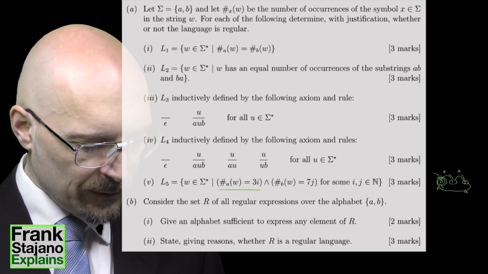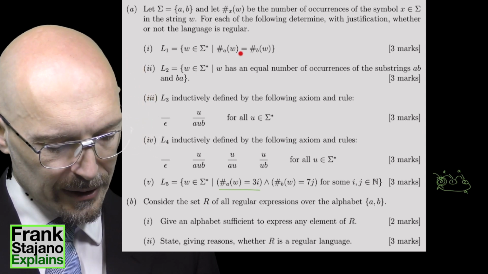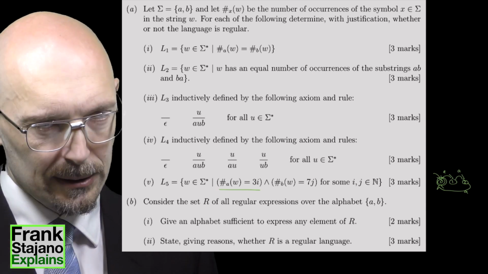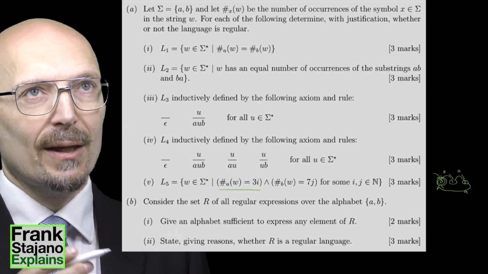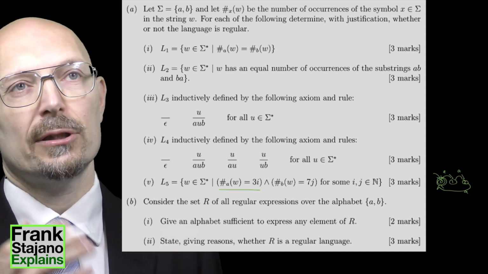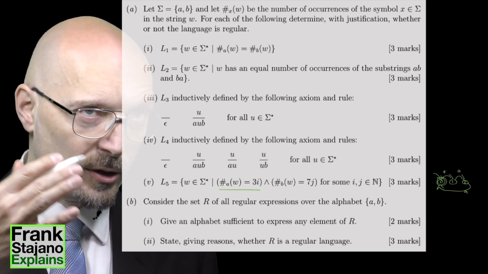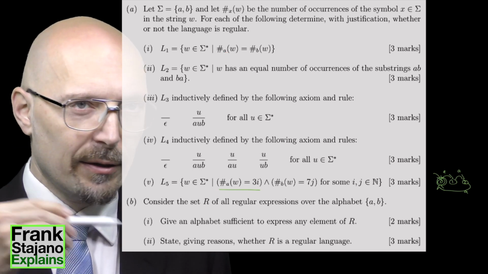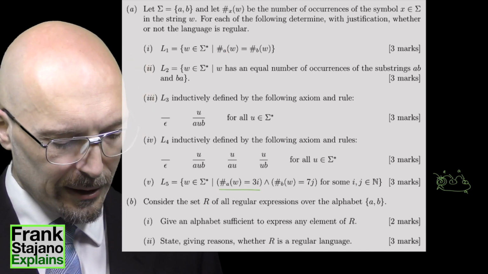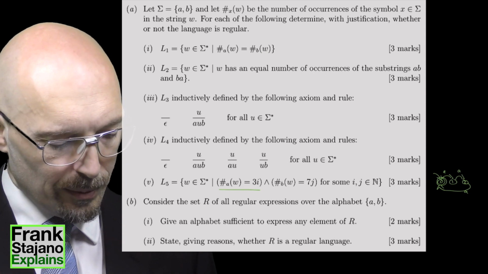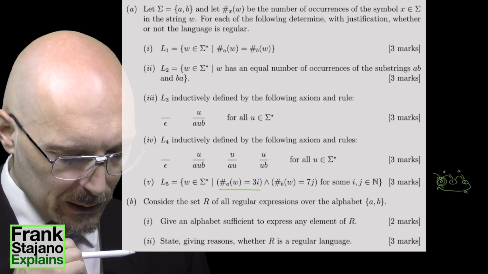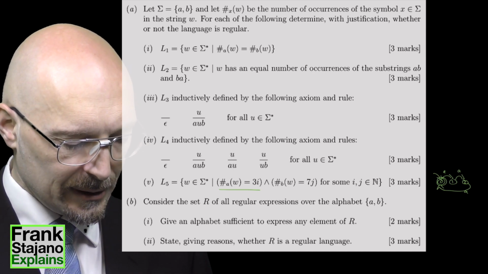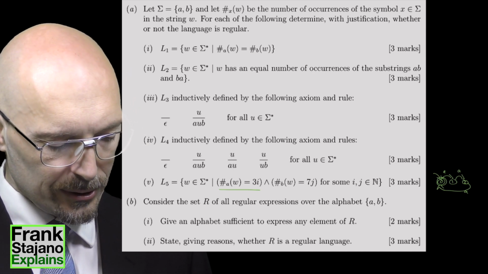So first of all, for this one, the number of A's is equal to the number of B's, and we said no, it's not regular because a DFA is only going to have a finite number of states, and we are never going to be able to recognize an arbitrarily large number of A's so that we can remember if I had seen that many when I have to compare with the number of B's. So the formal way to say no in this case is by using the pumping lemma.